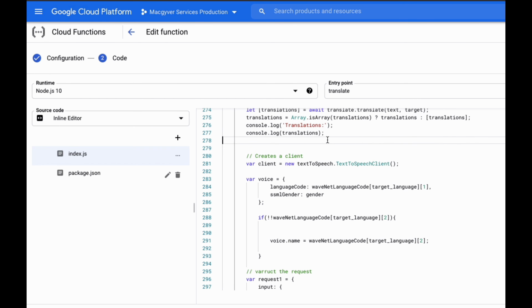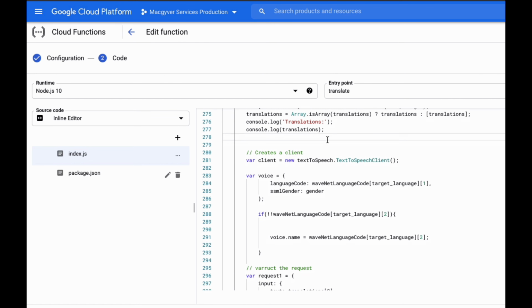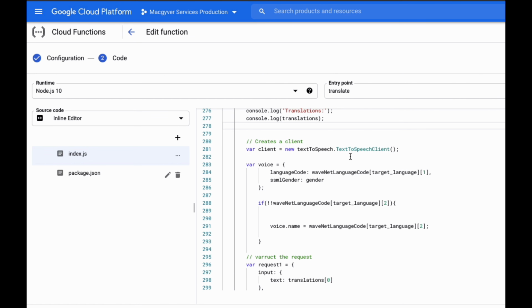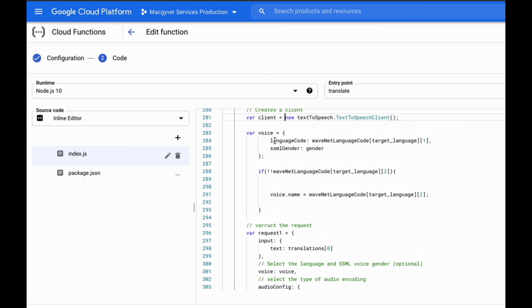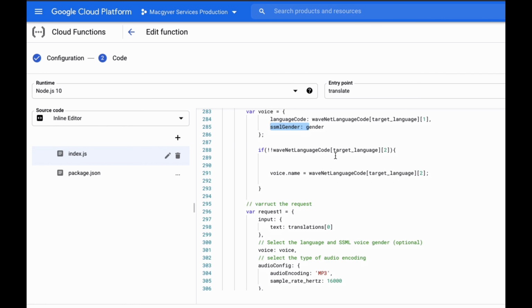So we're going to run through the same process but interface with wavenet using text-to-speech. So we're going to open the client. We're going to start a new text-to-speech client. And again, we're just using the JSON dependencies. That's why this is so easy. And then the way text-to-speech works is we want to create a little JSON object here. The JSON object is going to have the language code, which is that RU for Russian, the gender, which I think is just neutral for now, and then the name here.